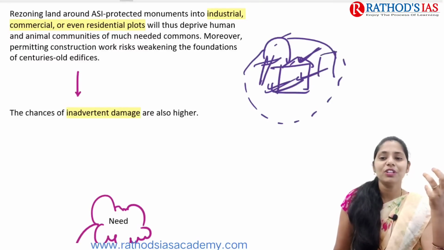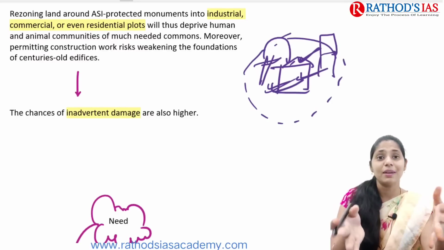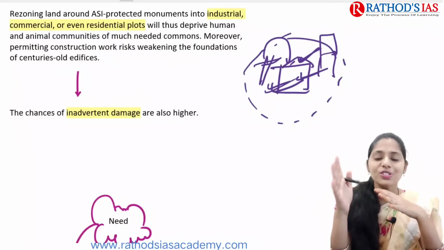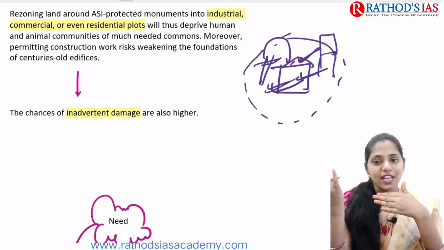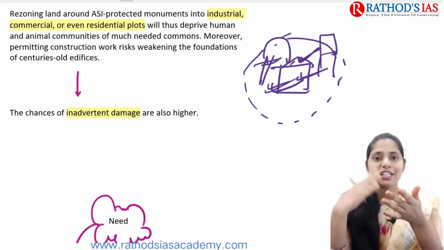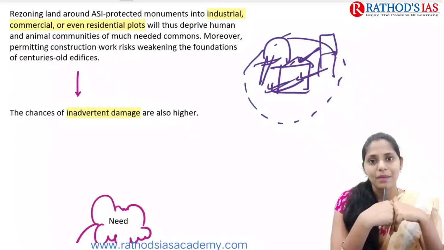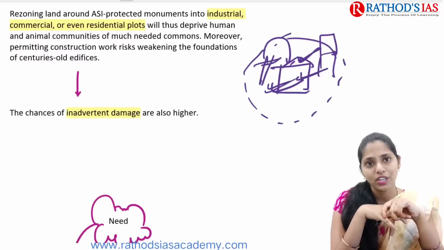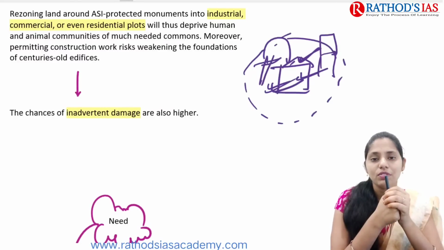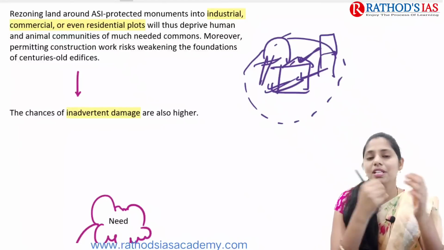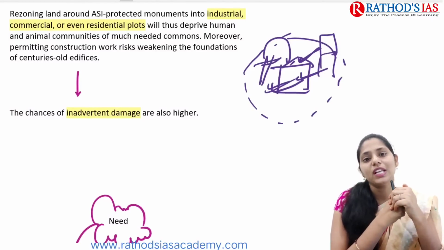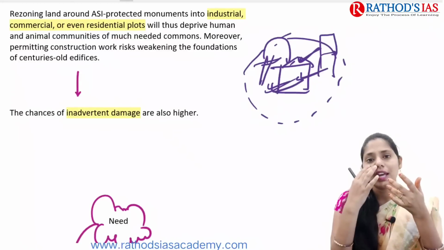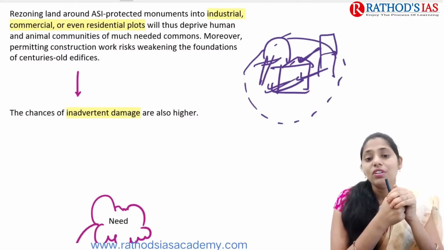And if we build an apartment near these monuments, for example, and a cement stack falls on the monument, those ancient monuments mainly used plaster of Paris and fresco techniques, so that may cause damage. Even the marble structure of India, the Taj Mahal, one of the seven wonders, is mainly built of white marble, but because of pollution it is changing into a green color. So pollution and developmental activities lead to danger.